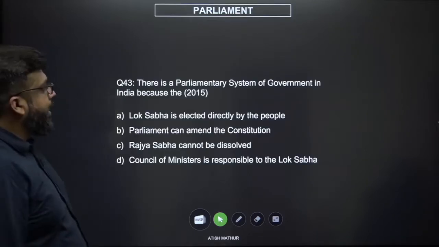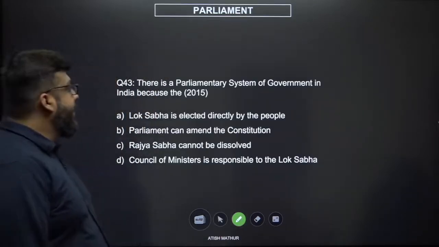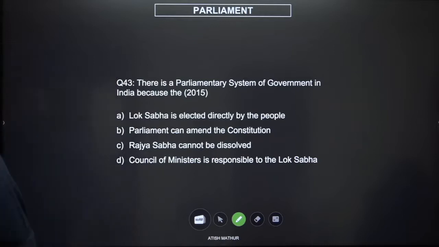Next, there is a parliamentary system of government in India because the Lok Sabha is elected directly by the people. Is that what makes us parliamentary? Then the parliament can amend the constitution. The Rajya Sabha cannot be dissolved. The council of ministers is responsible to the Lok Sabha, right?